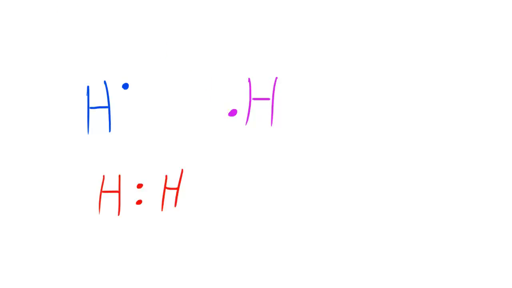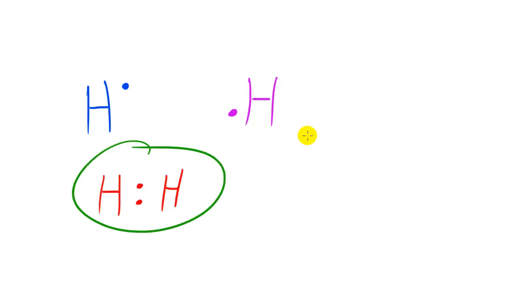However, chemists came up with an even easier way to represent this. It's pretty much the same thing, but a modified version where instead of two dots representing a covalent bond, you use a dash instead. You have two hydrogens, and instead of drawing two dots, you have a dash.